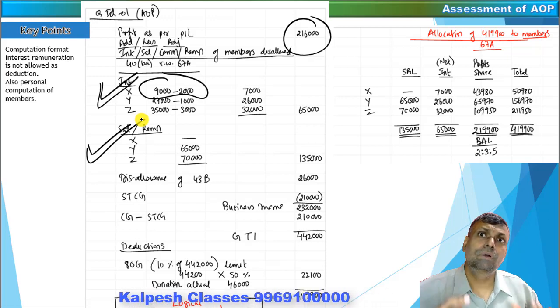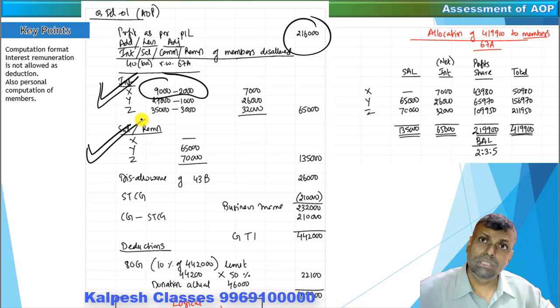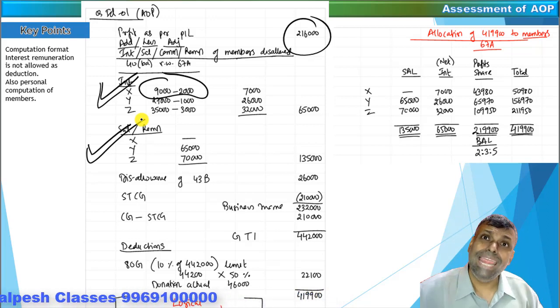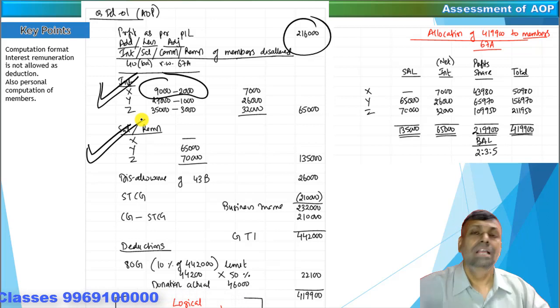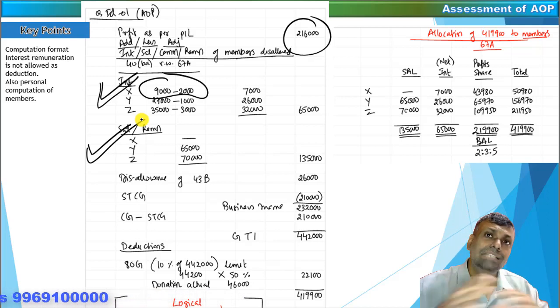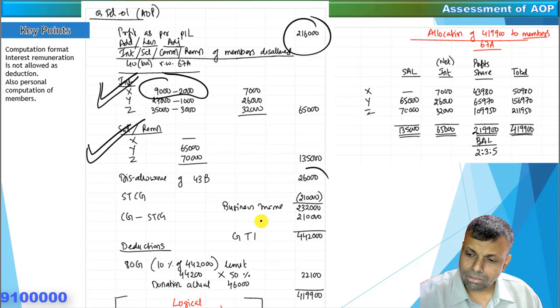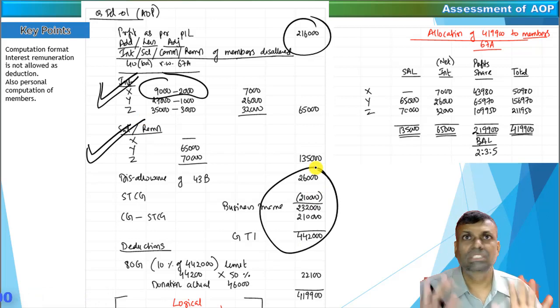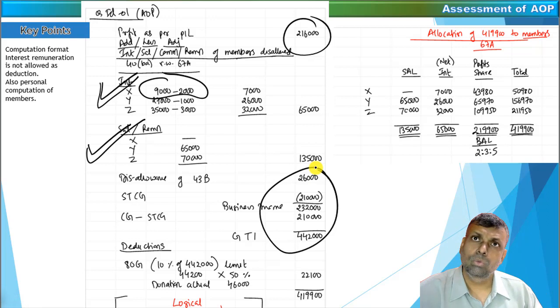In case of a partnership firm, the remuneration and the interest is allowed as a deduction subject to the conditions of section 40B. However, under section 40BA, which is with respect to the association of persons, the interest is not allowed and the salary remuneration is not allowed. Okay, and other computation is as usual. So do all the adjustments as usual, whatever the business income adjustments that might have been printed in the question, but interest and the remuneration is not to be allowed in computing that particular income.